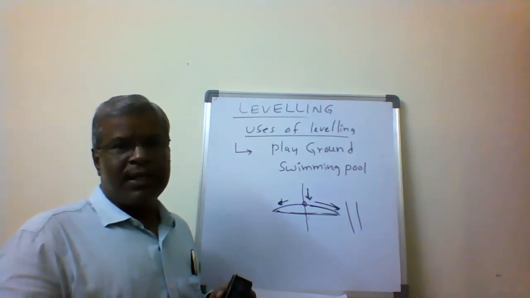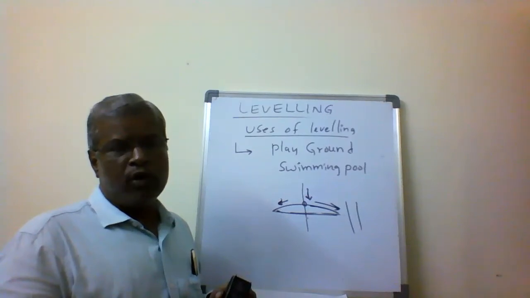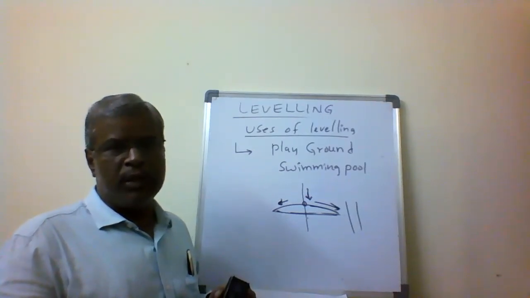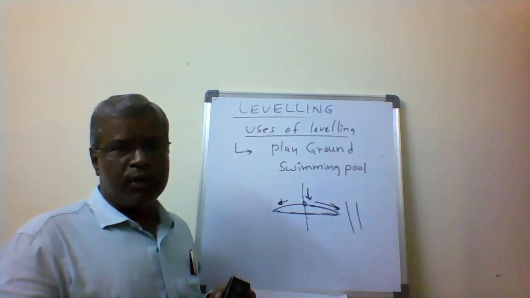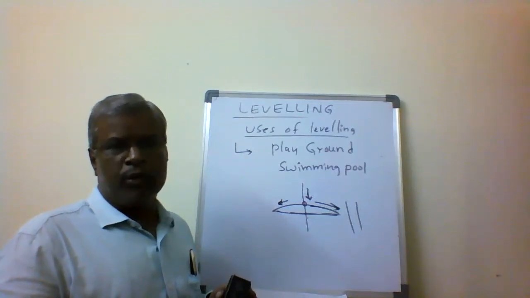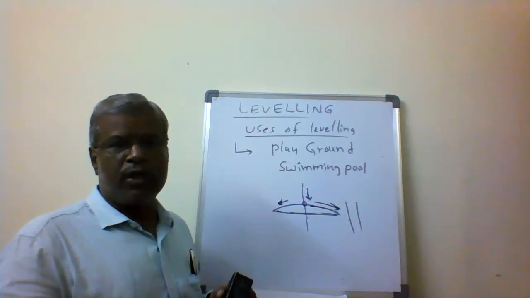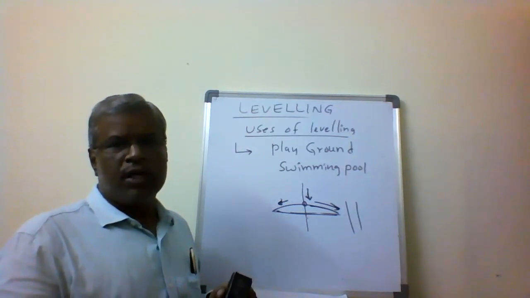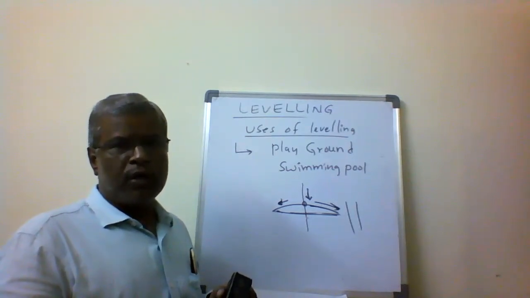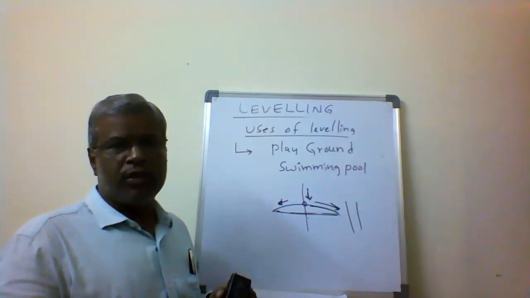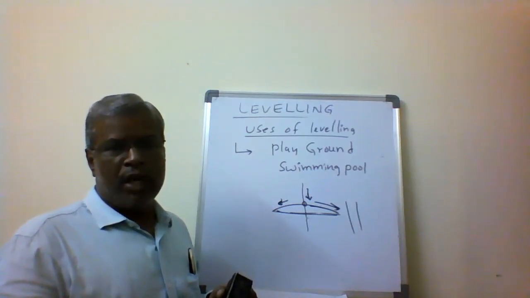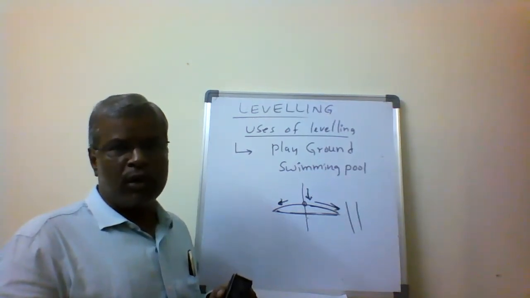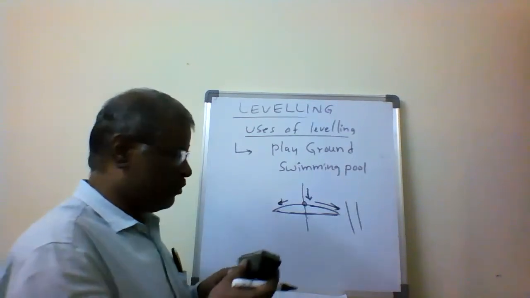We have to take the help of the leveling survey, and we are going to complete the task so that the building or the road is completed in a proper direction and a proper way. Otherwise, the levels will deviate, and then failure is going to occur in each and every construction project. From the preparation of contours, we get the elevations of the points, and every construction project requires leveling. So we are able to use the leveling principle in almost all construction projects. This is about the uses of leveling.